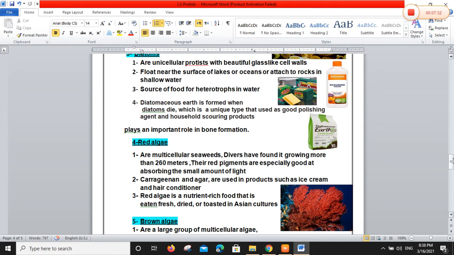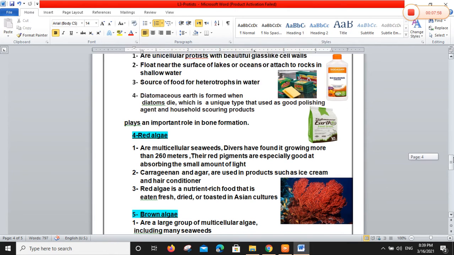Carrageenan and agar are used in products such as ice cream and hair conditioner. These products come from red algae or depend on red algae. Yes, some ice cream and hair conditioner products, and red algae is also a nutrient-rich food that is eaten fresh or dried or toasted in Asian cultures.